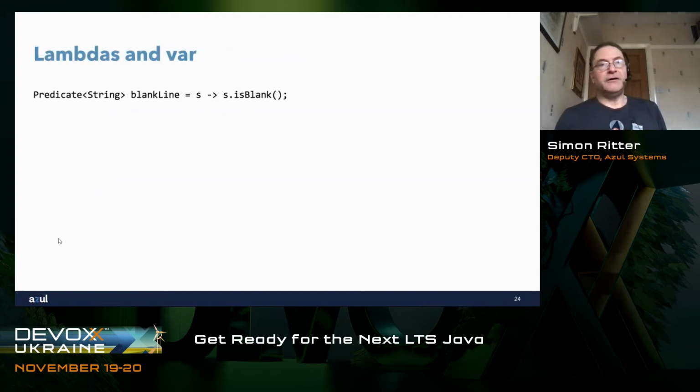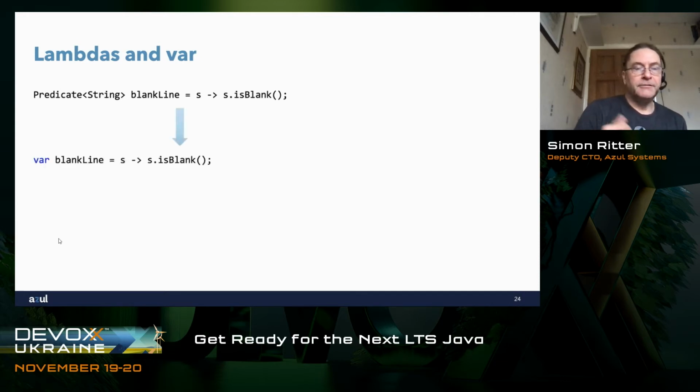Lambdas and var. And this comes back to the example that we saw earlier on of poly types. If I define a Predicate of type String called blankLine, and I'll say that the lambda expression I want for that is s is the parameter and the body of the method is s.isBlank, so it returns a boolean. Essentially, I've got an implementation of the single abstract method in the functional interface called Predicate of type String, and I've provided that implementation. I could then change that to use var, but if I do that, it's not going to compile.